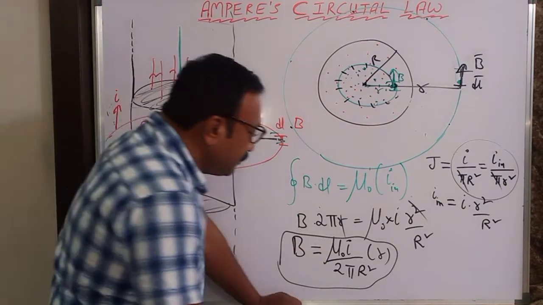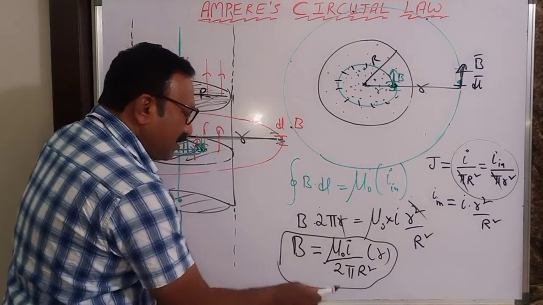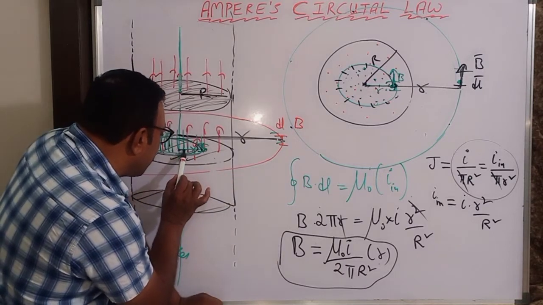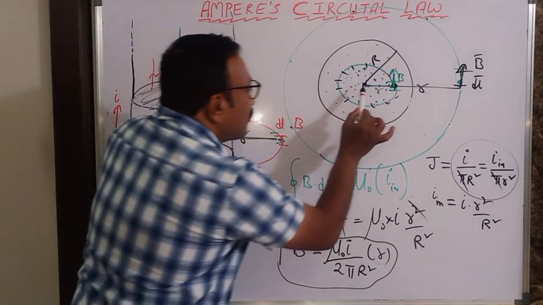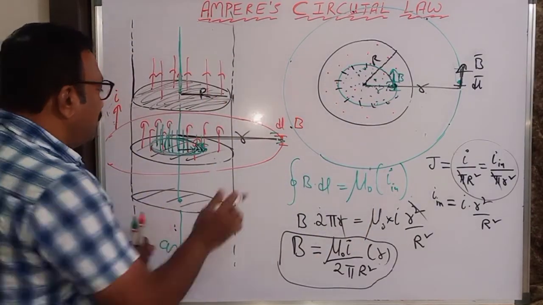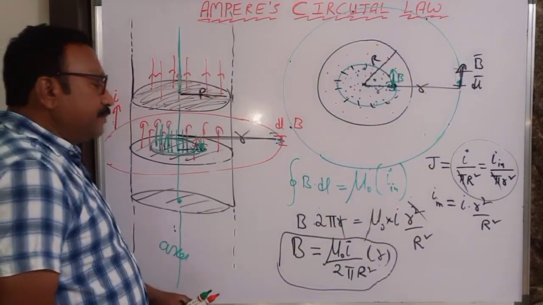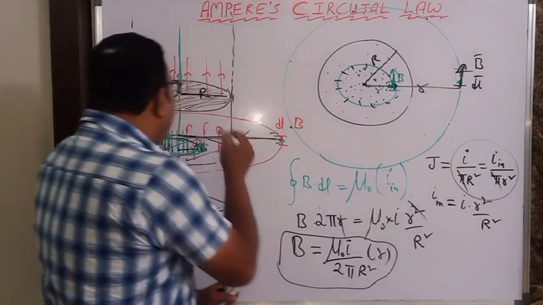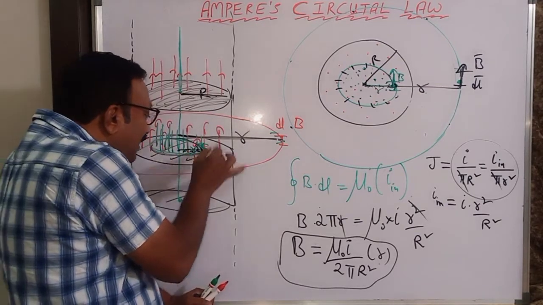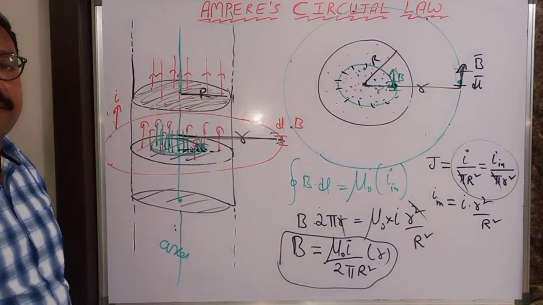Observe. Capital R is a radius, that is constant. I is constant, mu naught and 2 pi are constant. Only small r is called distance, distance from here. This cross section I am showing here like this. So it is directly proportional to distance. So inside the thick conductor, the magnetic field is directly proportional to distance, but outside it is inversely proportional to distance.